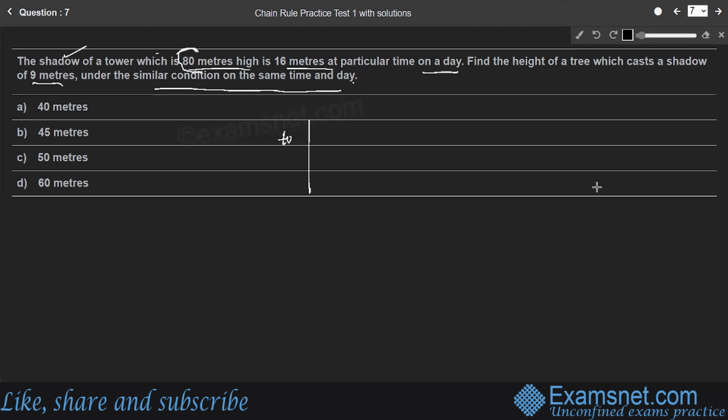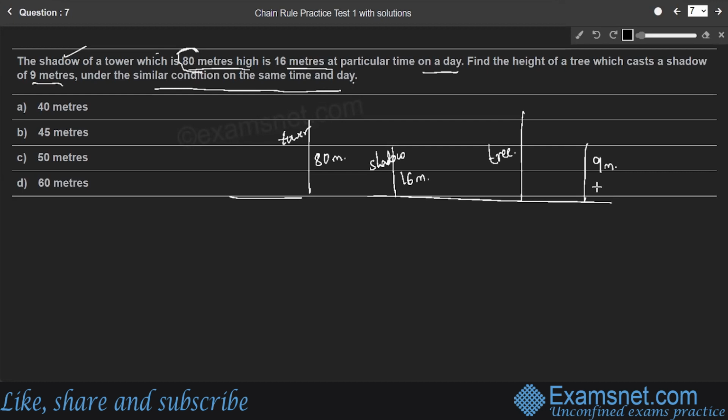So the tower's height is 80 meters and its shadow is 16 meters, right? So shadow of the tower is 16 meters, right, at a particular time on a day. So we need to find height of the tree. So we'll consider a tree, right, which casts a shadow of 9 meters. Shadow of the tree is 9 meters under the similar condition on the same time and day, right? So no need to alter any values here also, as in the previous question. Here also very simple calculation.